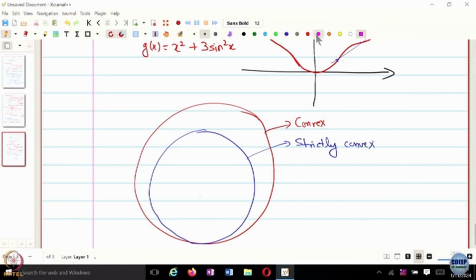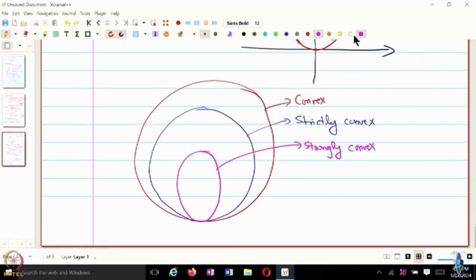Then within this class, we have functions which are strongly convex. And not within this class entirely, but you have another class of functions which satisfy PL inequality, which also includes strongly convex functions. So, these are the functions that satisfy PL inequality.